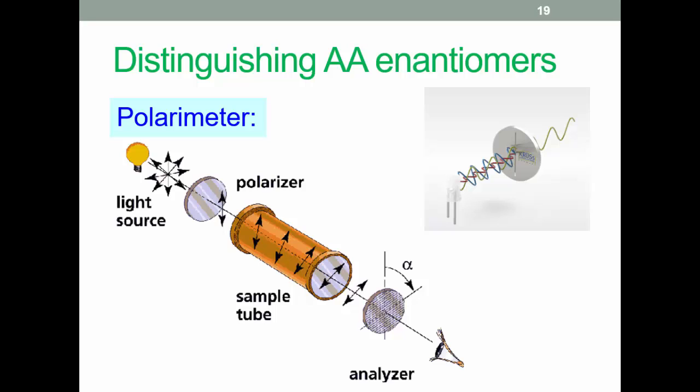So polarized light, as we can see in this image here, is light which only vibrates in one plane, compared to over here, normal light, which vibrates in many planes. It's been passed through a slit, in this case often a diffraction grating, so it's turned into light which vibrates in one plane, in this case up and down. It's passed through a polarimeter, and depending on the optical activity of the substance which is dissolved in a liquid in the polarimeter, the plane of the plane polarized light will be rotated by a certain amount, either to the left or to the right, which we can detect using an analyzer. If you click on this image here, there is more information on polarimeters.